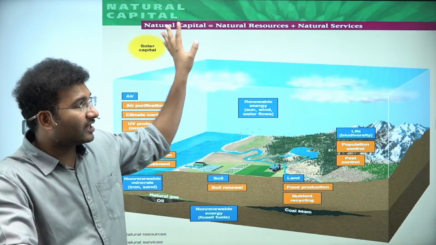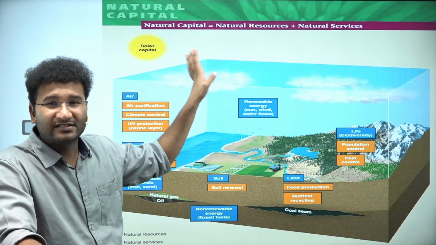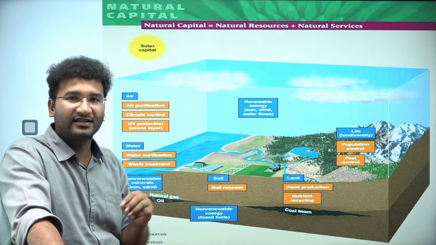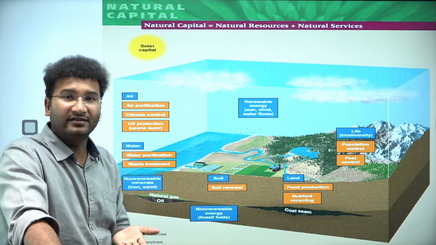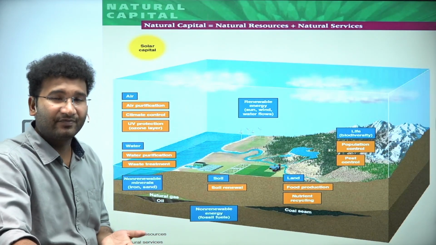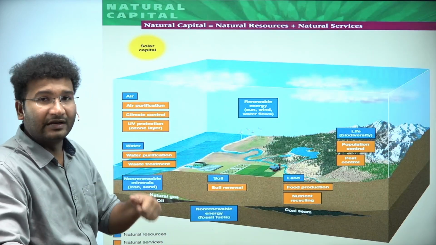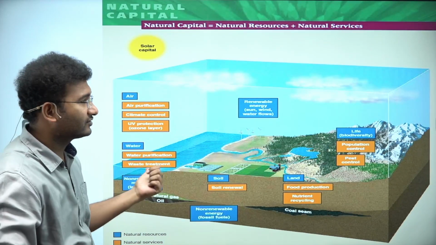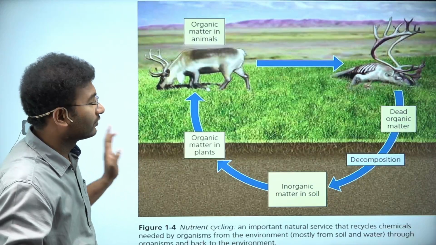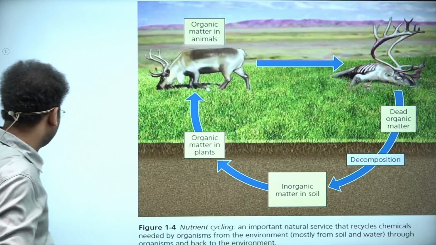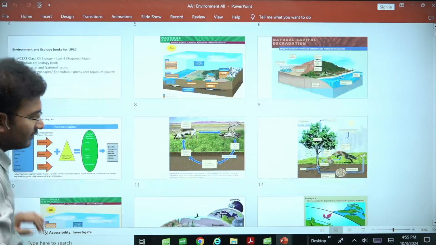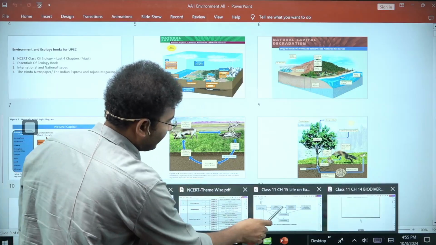Natural capital is the sun, and if you are using that sunlight to make a photovoltaic cell or a solar panel and generate electricity, that is your natural capital. Natural service is water getting purified and air getting purified, right? That is what you need to know. Now the first important factors that you have to learn here are the functions of an ecosystem.